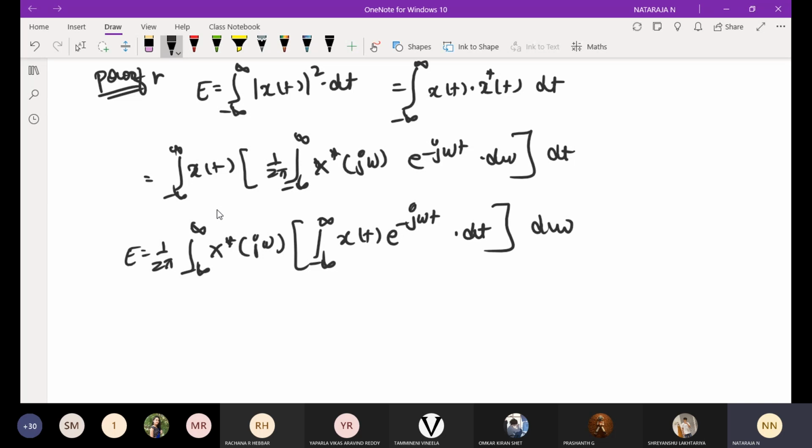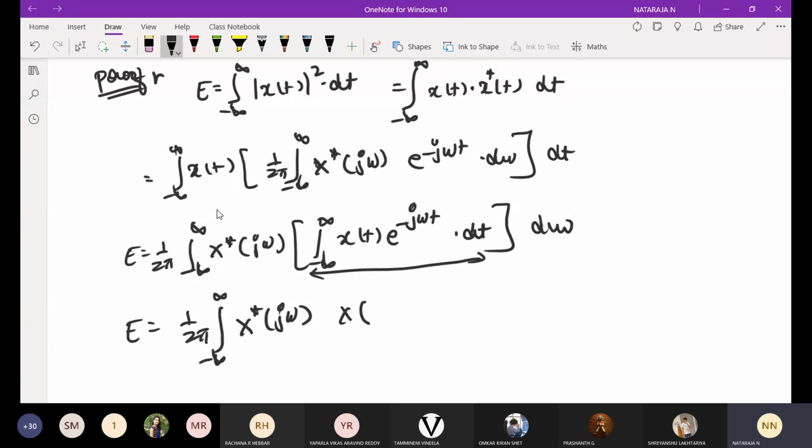This will be paired with respect to this. Then what is the equation of this? The integration from minus infinity to infinity of x of t e power minus j omega t into dt, I can write as x of j omega. So that E is equal to 1 over 2 pi integral from minus infinity to infinity of x star of j omega, multiplied by x of j omega, into d omega.